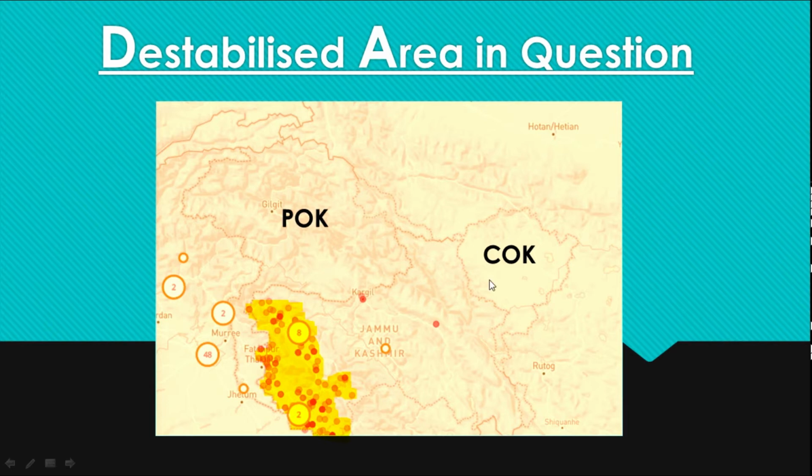Now this is POK, this is COK, China occupied Kashmir, Gilgit Baltistan, and this is POK that they call Azad Kashmir. This is the Kashmir Valley, proper Kashmir Valley, and this is the area where the major portion of the incidents actually occurred. These red dots are operations by the military, counter-insurgency operations and all. So this is the most destabilized area.